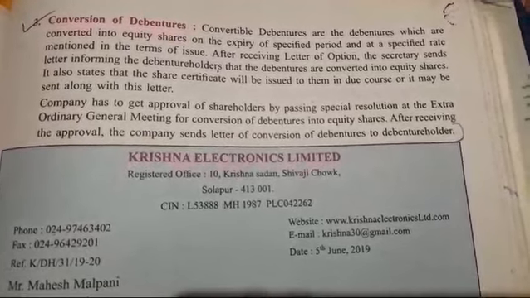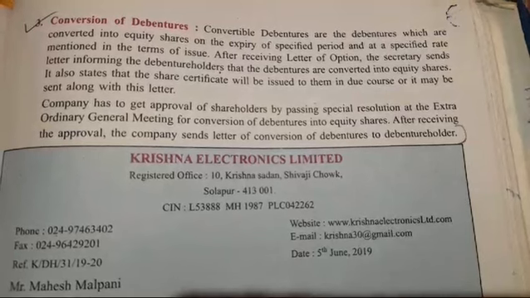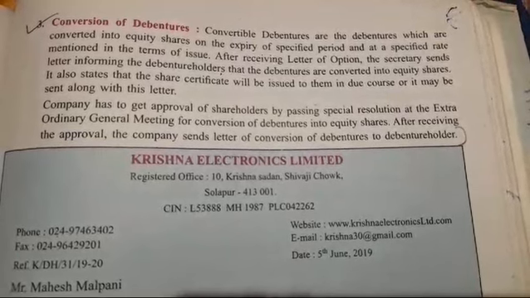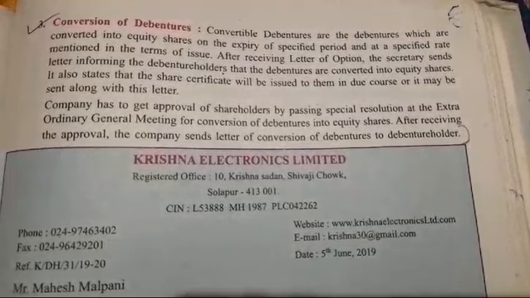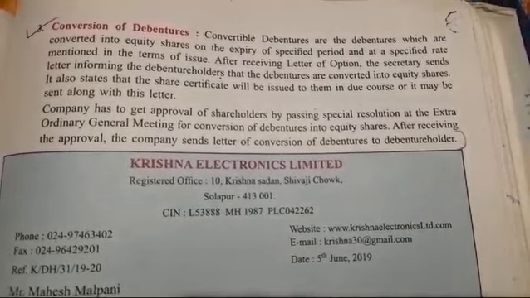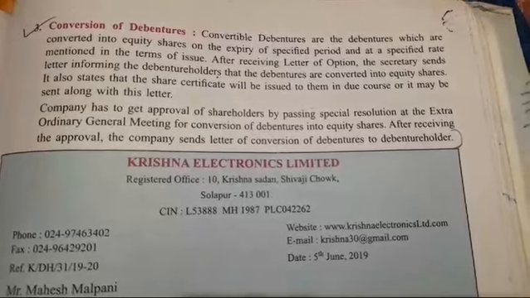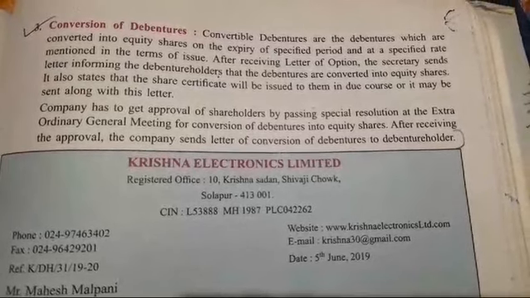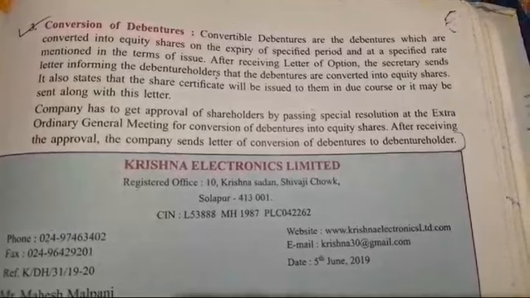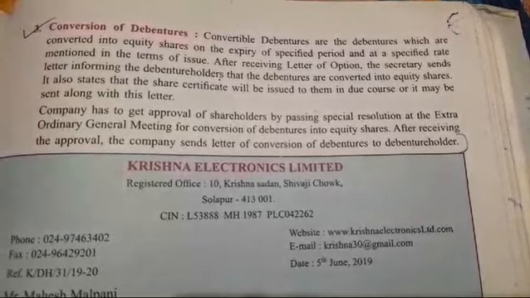The company has to get approval of shareholders by passing a special resolution at the extraordinary general meeting for conversion of debentures into equity shares. After receiving the approval, the company sends a letter of conversion of debentures to debenture holders.